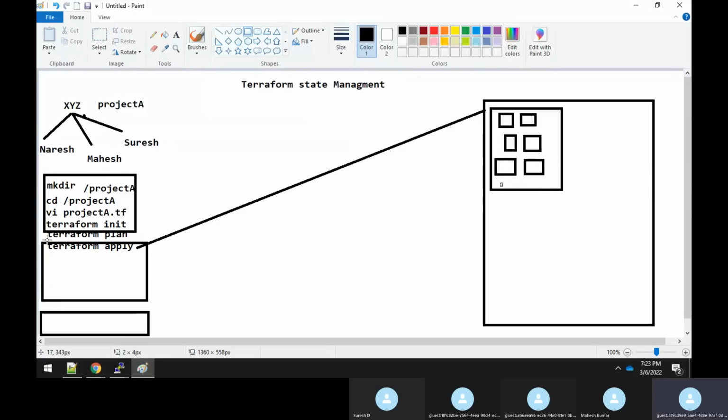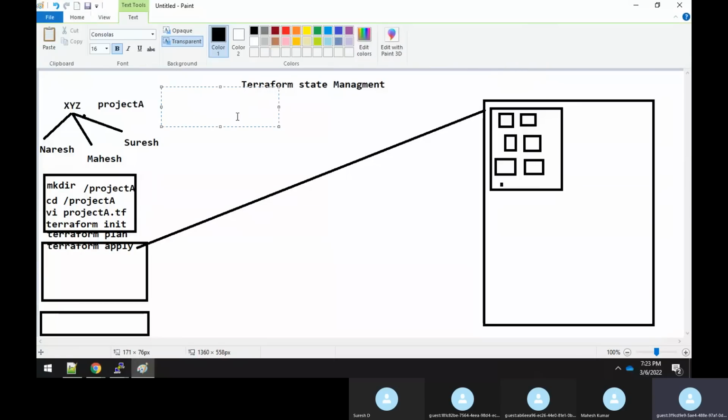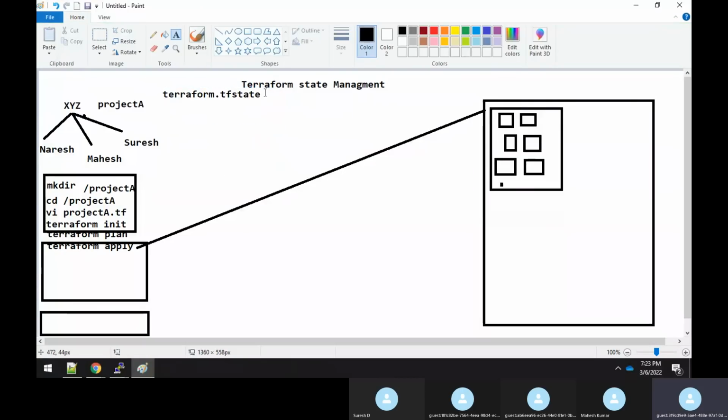Now Terraform apply will check within the project A directory whether there is any file with the name Terraform.tfstate. Is there any file with this name? No, there is no file with this name.